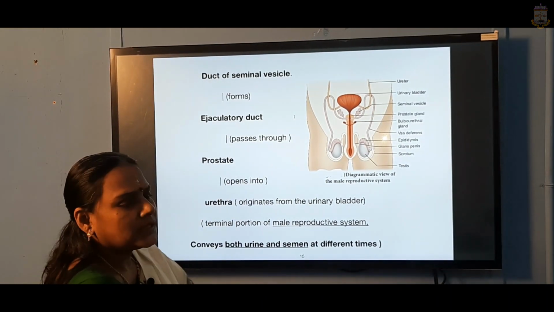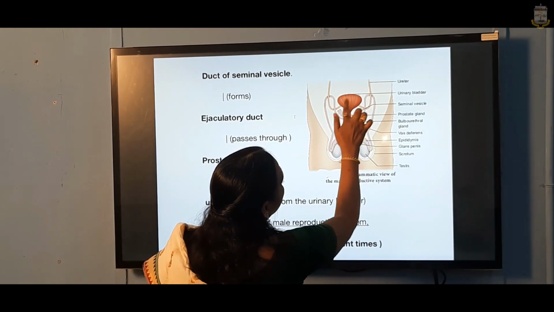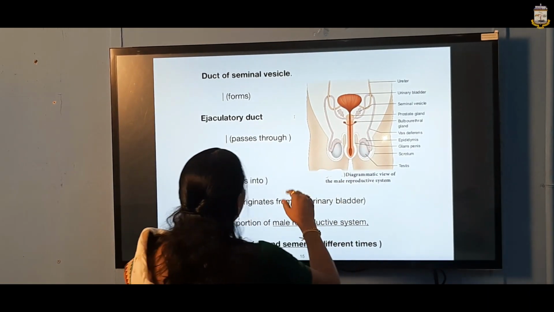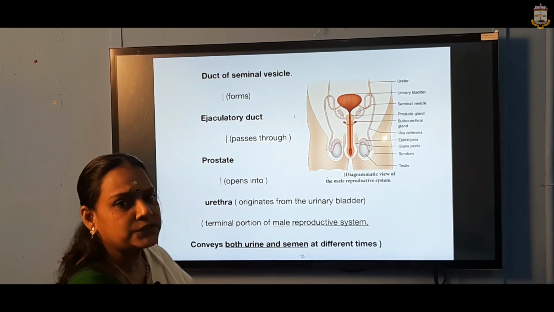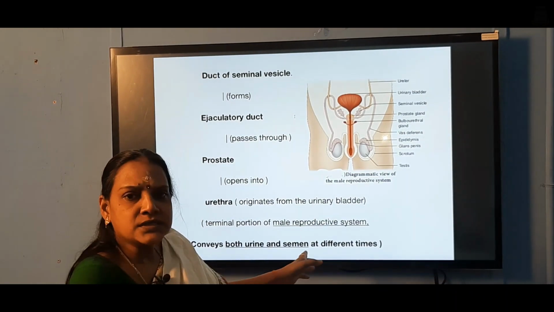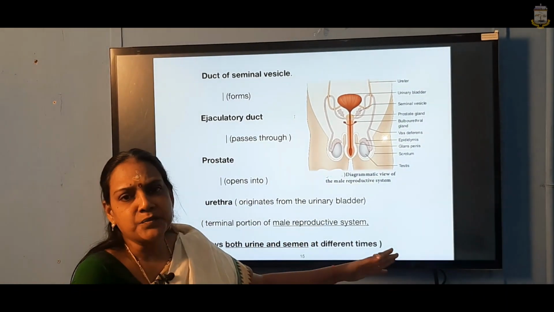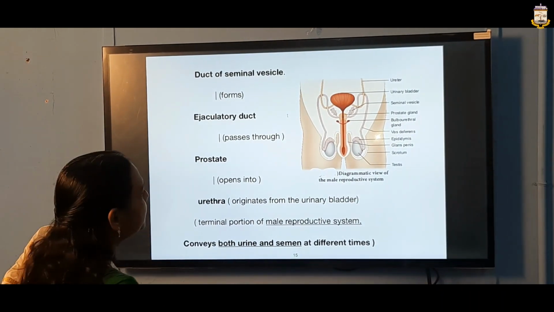What is the urethra? It originates from the urinary bladder, and it is the terminal portion of the reproductive system. One interesting factor is that it conveys both urine as well as semen at different times.